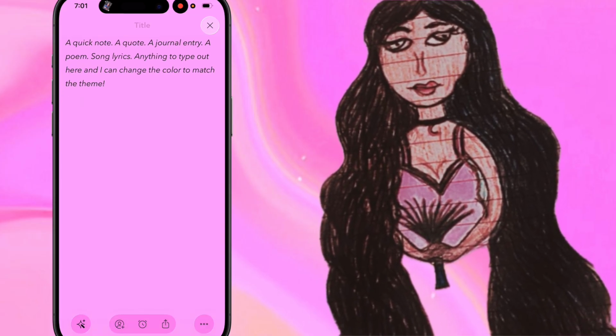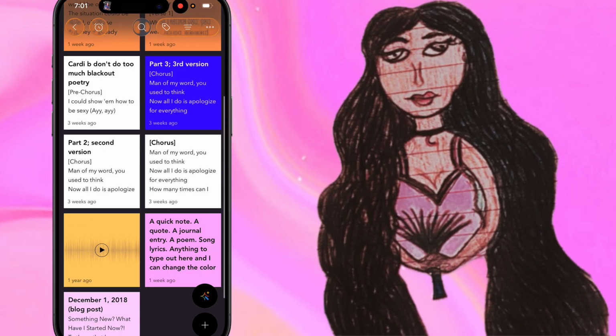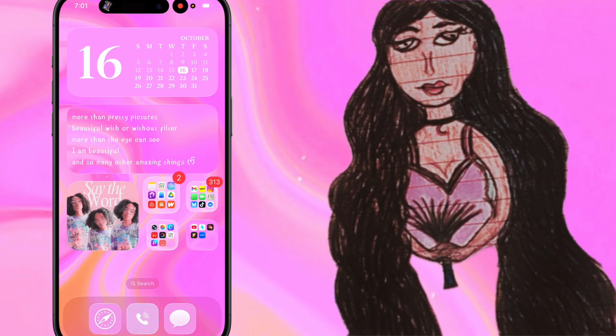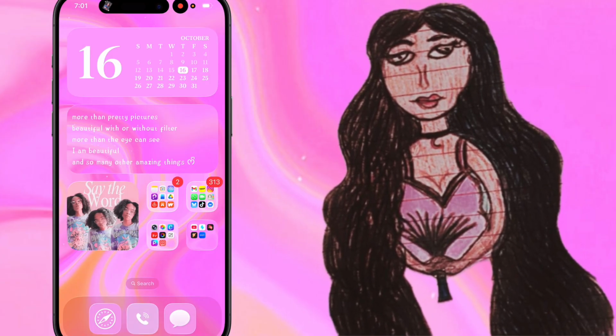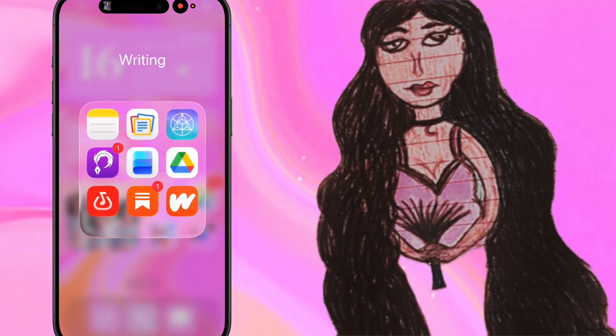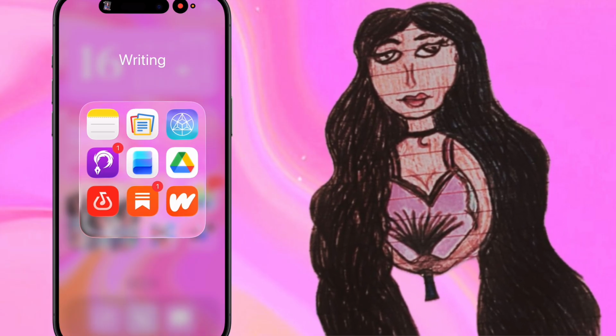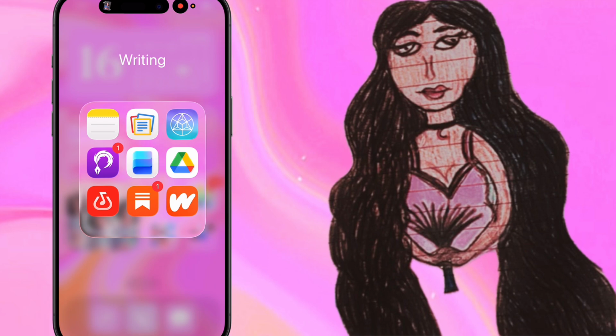So of course I changed the background color to fit whatever the theme is of the blackout poem I'm writing, but also to match the theme of my home screen. And I'll show you that just in a second. Most of these other apps I don't really use too much, such as Substack. I haven't started my Substack yet, but I do plan on getting into that.